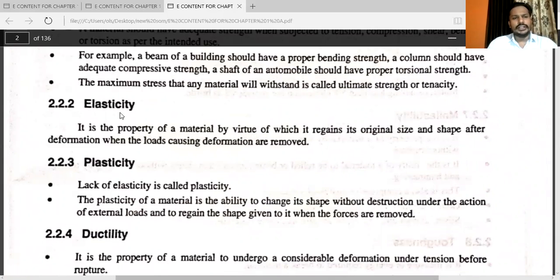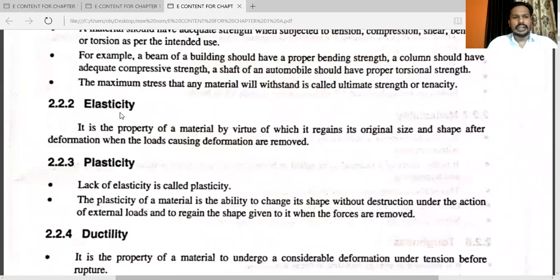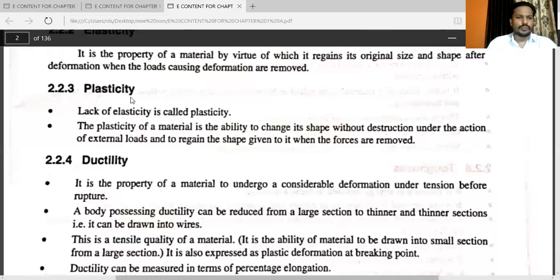While reading the E content, you have to take a highlighter because here I am explaining the things which are required to solve the university problems. Because we have so many, or you can say a large content, but you have to highlight important things. So while doing the practice, while solving the problems, you will feel easy.